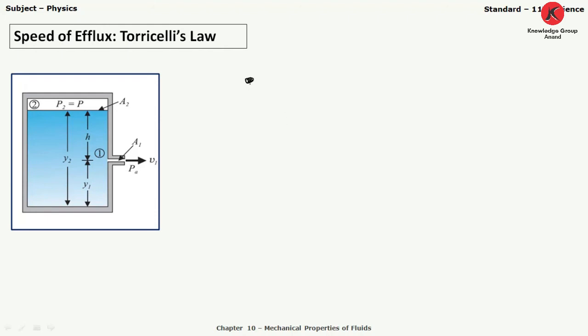Suppose we have one free falling body which falls freely from a particular point like this, and this is height h. What is the equation for V1 that we need to find? We know V1 square minus U square equals 2as, and here the initial velocity U is 0.